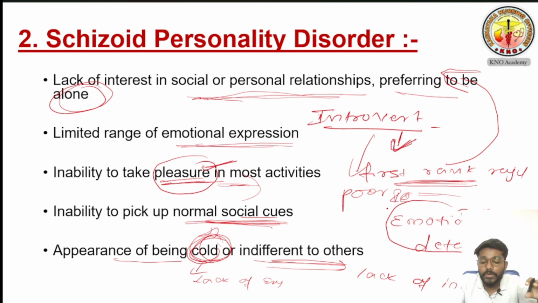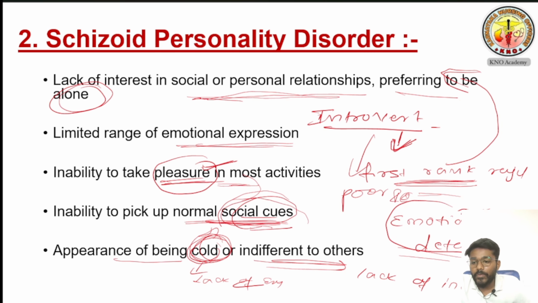He doesn't want to go out, the emotion is very detached, and he doesn't understand social cues. He has lack of interest, lack of emotions, and inability to pick up social cues. This is what schizoid personality disorder is about.